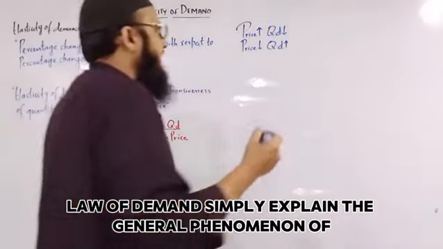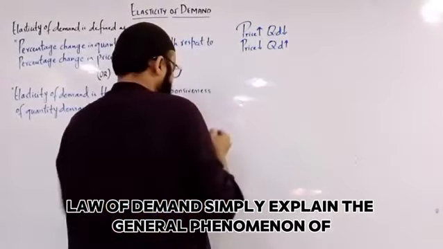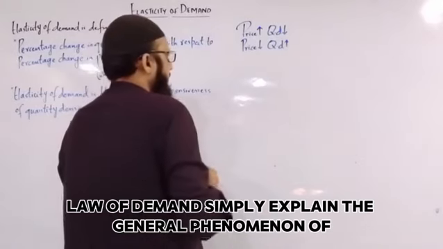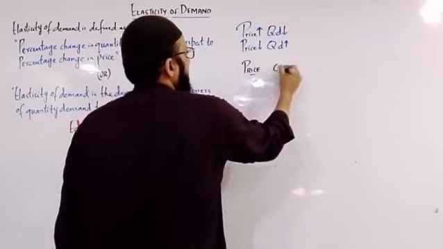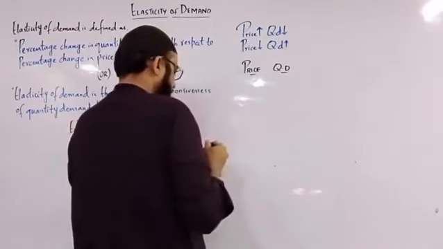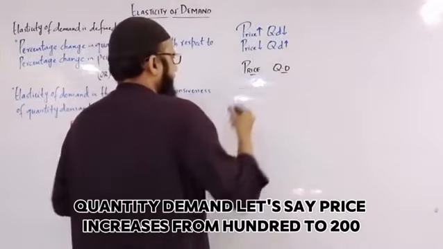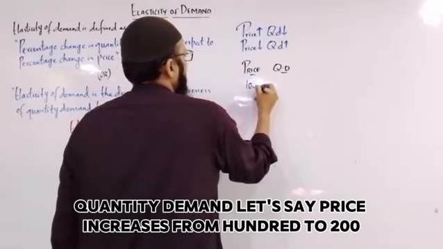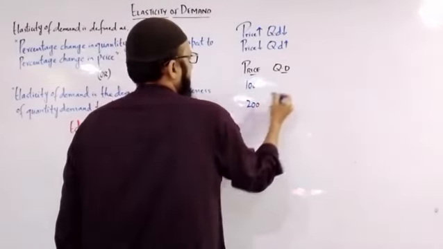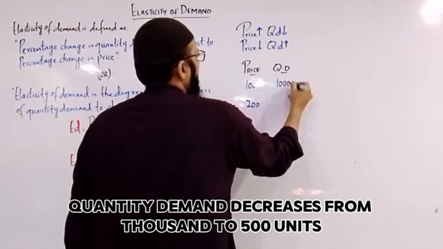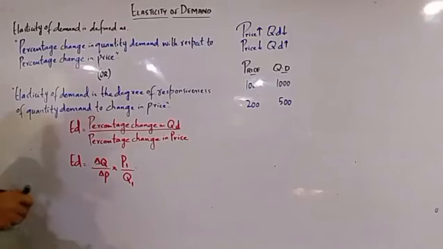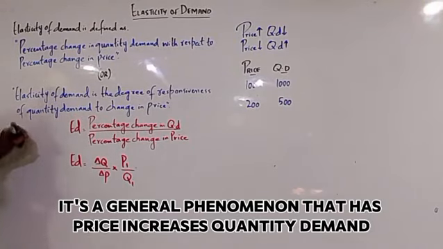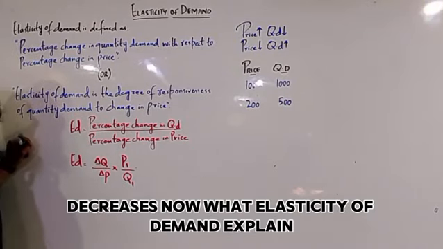The law of demand simply explains the general phenomenon of increasing price and decreasing quantity demand. Let's say price increases from 100 to 200, quantity demand decreases from 1000 to 500 units. It's a general phenomenon that as price increases, quantity demand decreases.